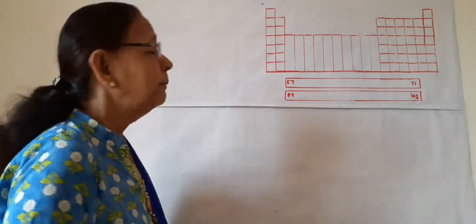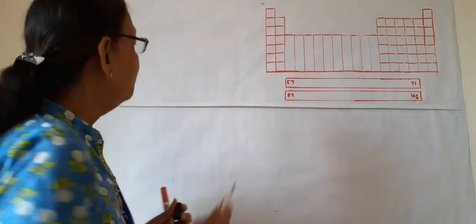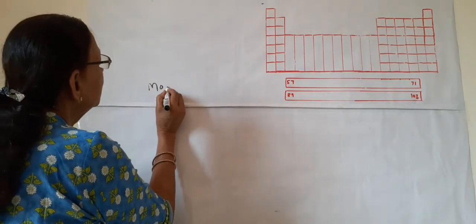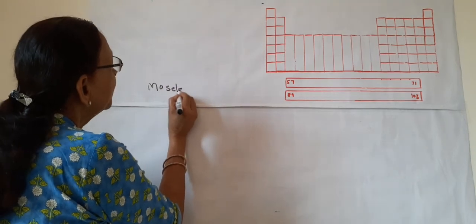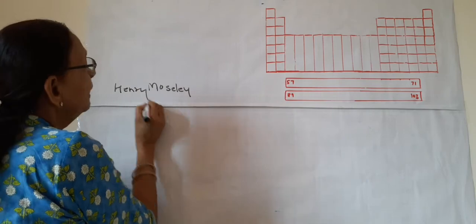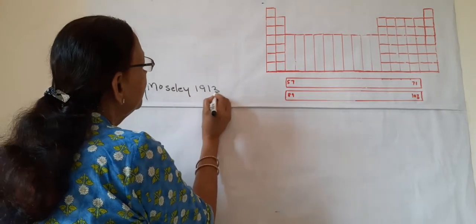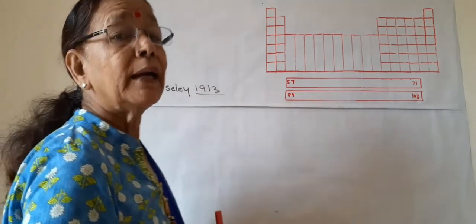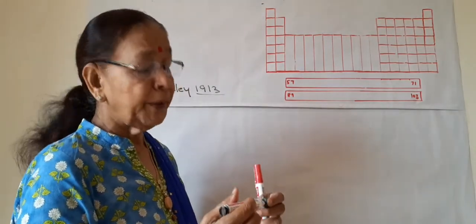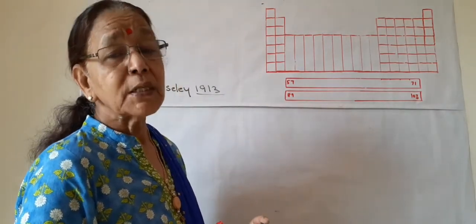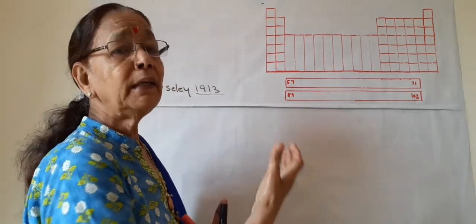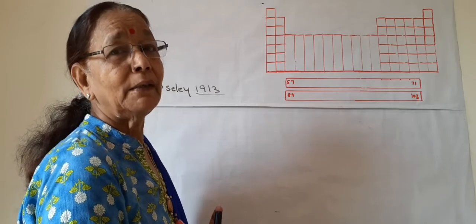This periodic table is given by Moseley, one of the very important British scientists, Henry Moseley, in 1913. It means more than 100 years have gone since this modern periodic table was established, but still we are calling it the modern periodic table.